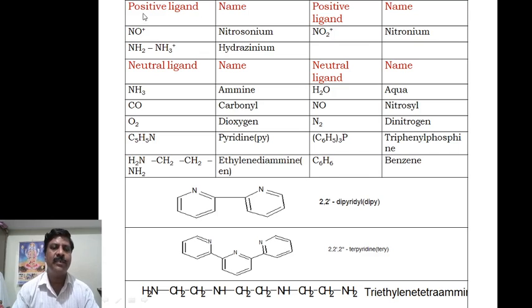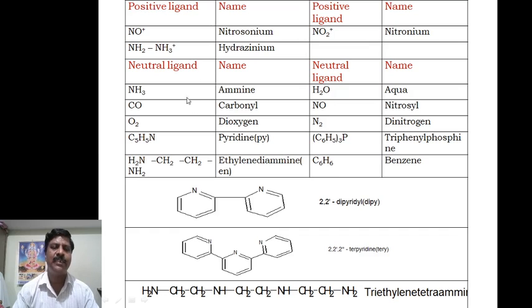Now coming to the positive ligands. Some examples of positive: this is NO+, that is nitrosonium, because the positive ligands end with -ium, therefore nitrosonium. Then here NO2+, that is nitronium. Then here hydrazinium. These are the names of the positive ligands.